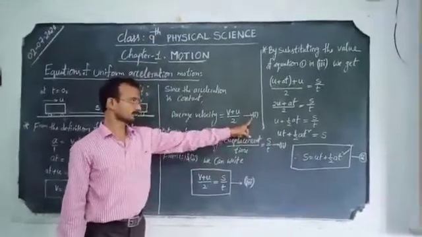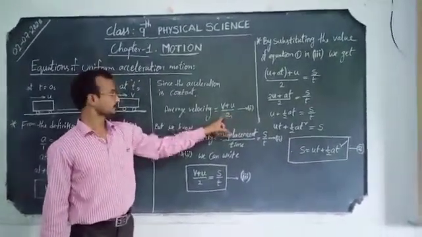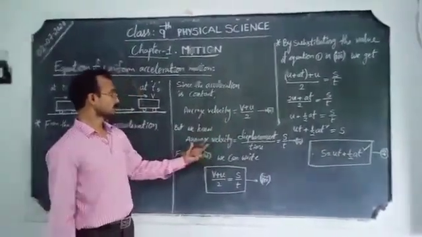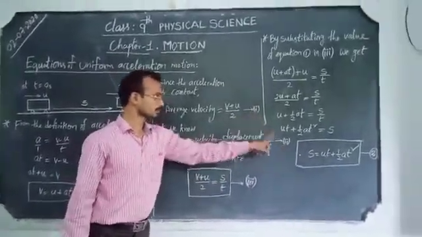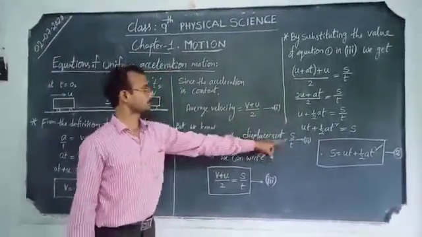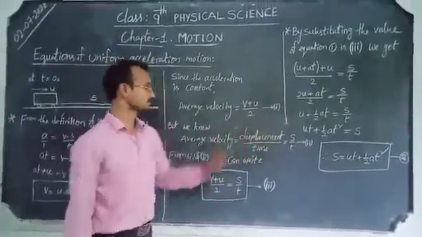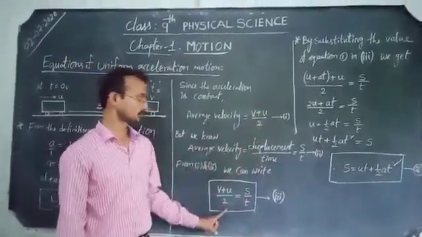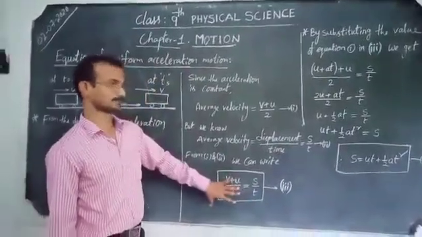These are two formulas for average velocity, so we can equate them. When we equate 2 and 3, we can write v plus u by 2 is equal to s by t.